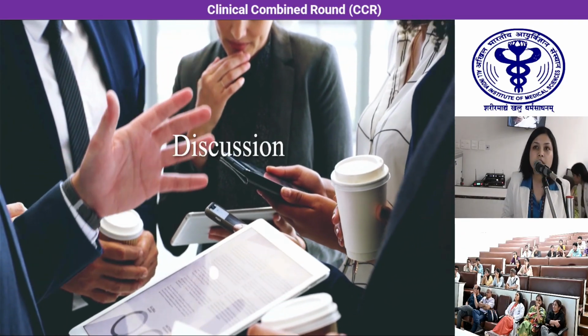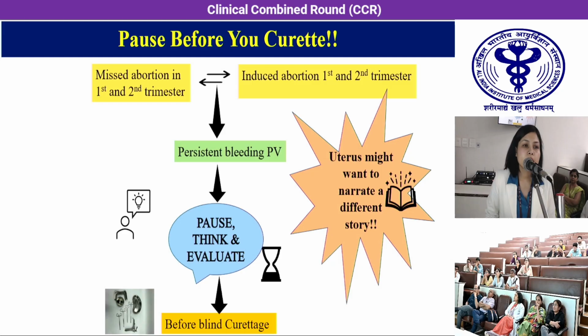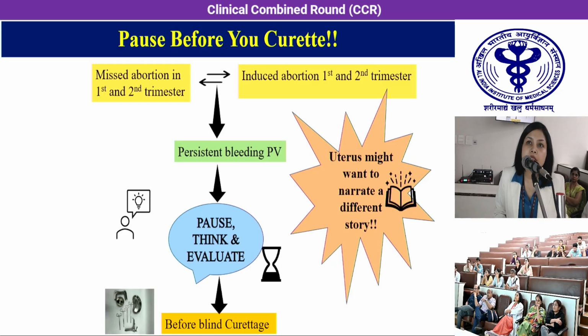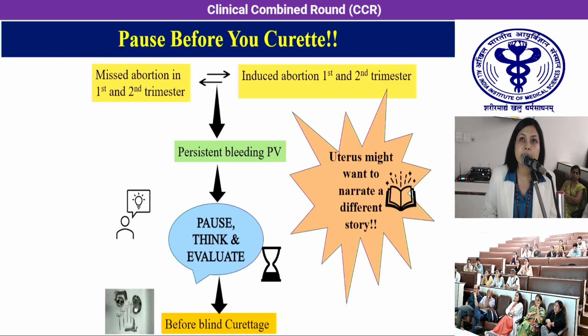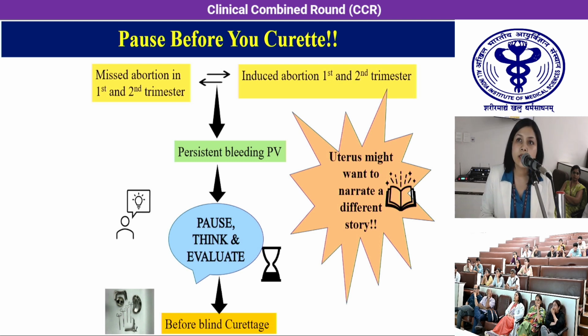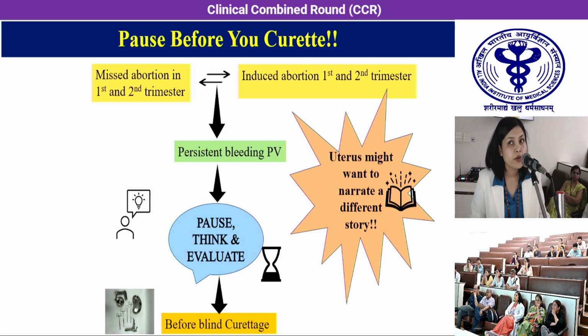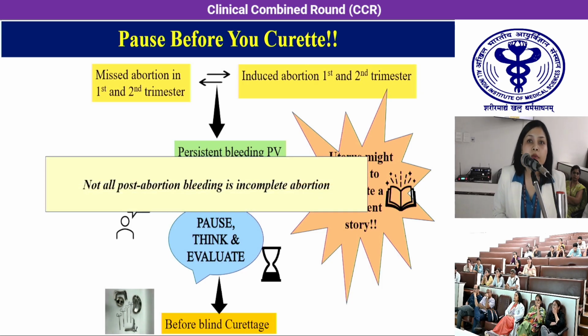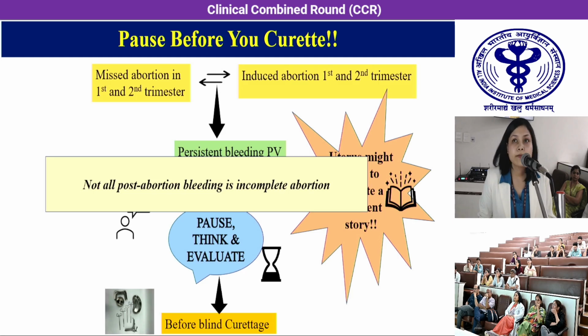Now, proceeding with the discussion, any woman in the reproductive age group presenting with persistent bleeding PV after a first and second trimester missed abortion, whether induced or medically terminated, we should always pause, think, and evaluate before jumping onto a blind curettage, because the uterus might want to narrate a different story. So let's remember, not all post-abortion bleeding is incomplete abortion.